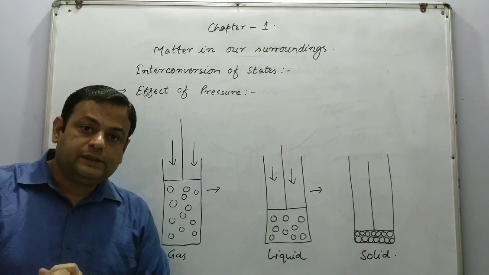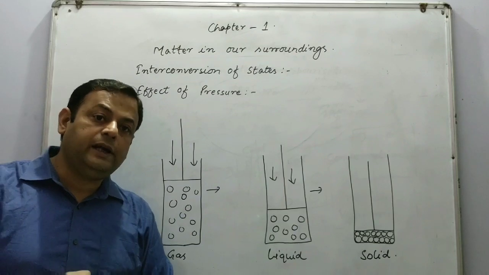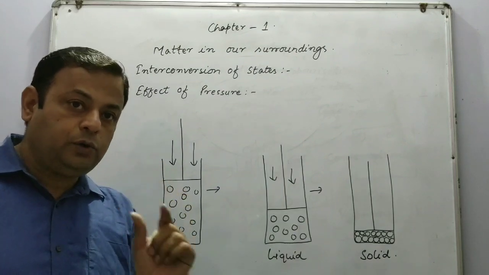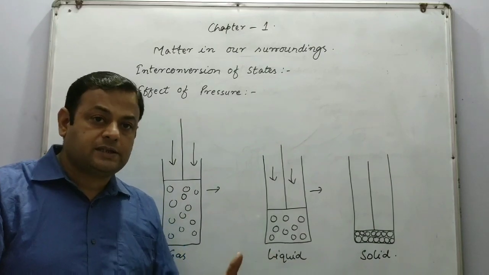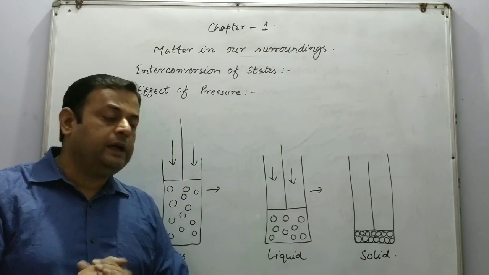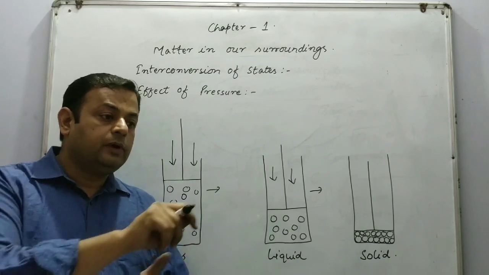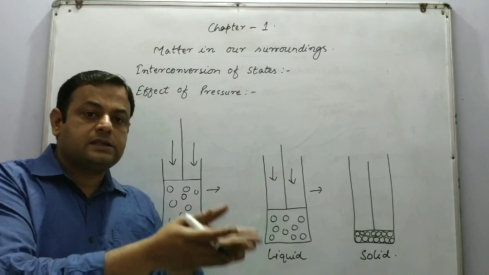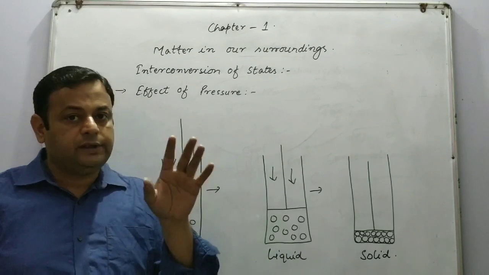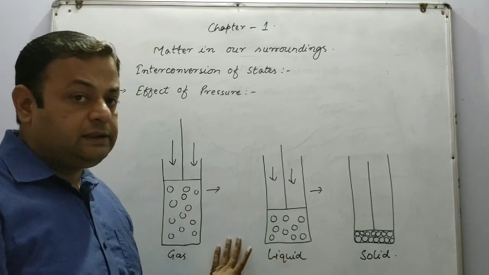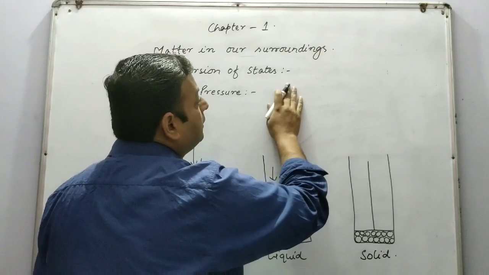Similarly, in our kitchen there is a cylinder containing LPG, liquefied petroleum gas. Liquefied means it has already been pressurized. The pressure of the stored LPG is more than 1 atmospheric pressure. But when we open the knob, the gas comes to 1 atmospheric pressure, and again the liquefied gas gets converted into the gaseous state.